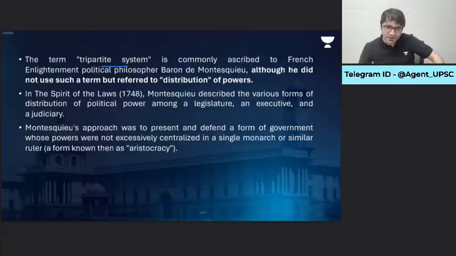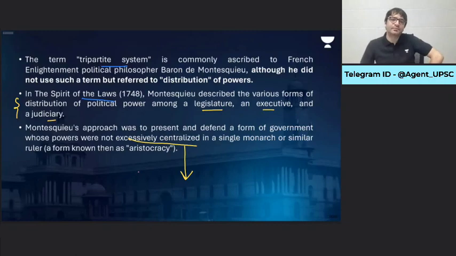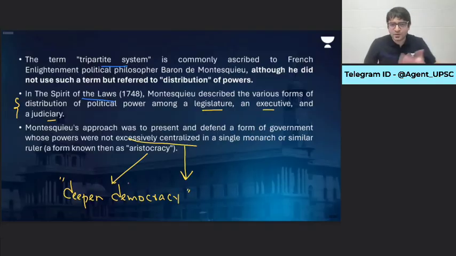Montesquieu writes in his book, The Spirit of the Laws, written way back in 1748, that various forms of distribution of political power among a legislature, executive, and judiciary is necessary. Necessary, why? Because it will prevent excessive centralization of power. And if this happens, it will deepen democracy. How does it deepen democracy?